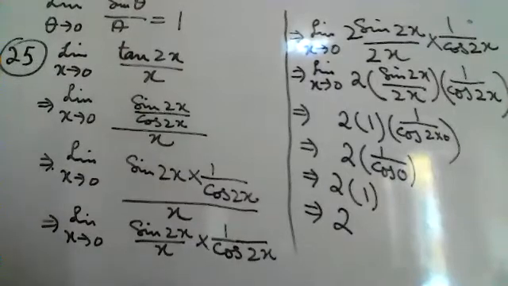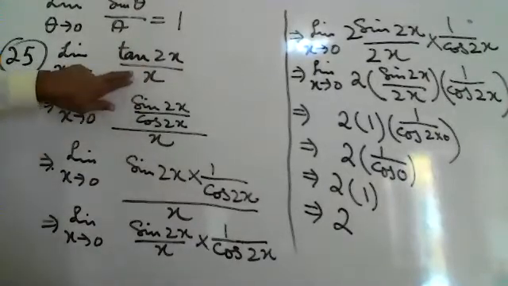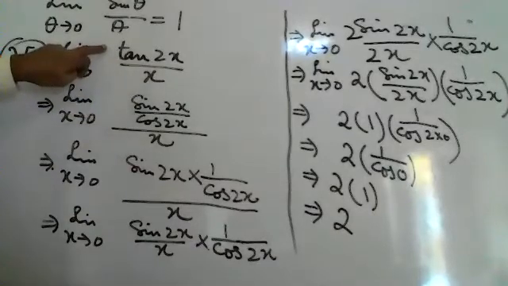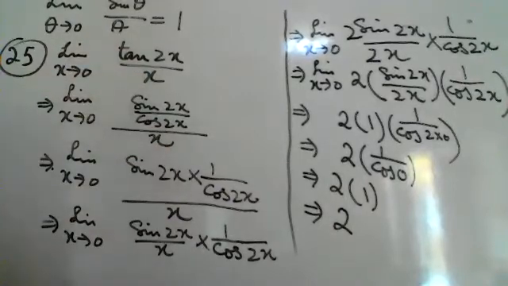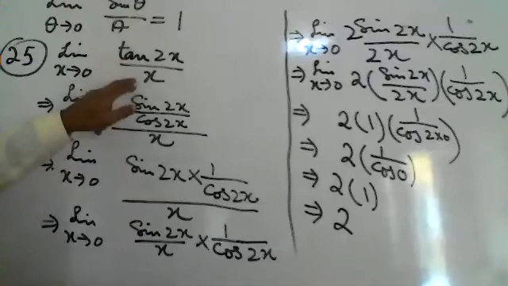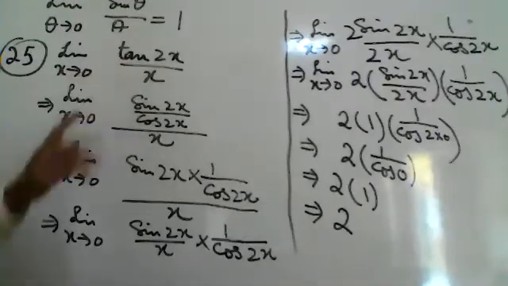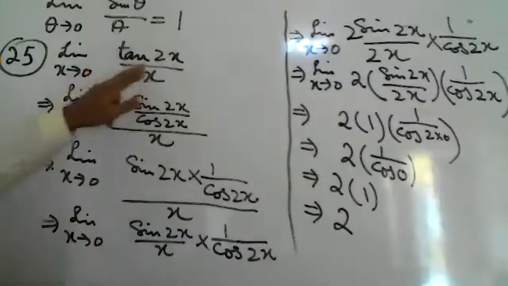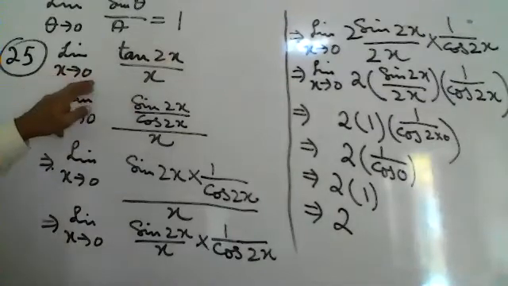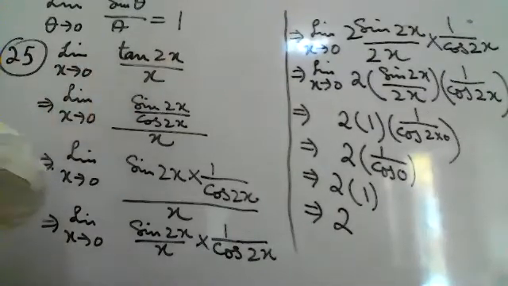So that means sine 2x upon 2x, if we do directly over there, multiply by 2 and here also 2, so sine 2x upon 2x will be 1. 2 into 1 will be 2. So therefore, we came to the conclusion that tan x upon x when limit x tends to 0 is also equal to 1.